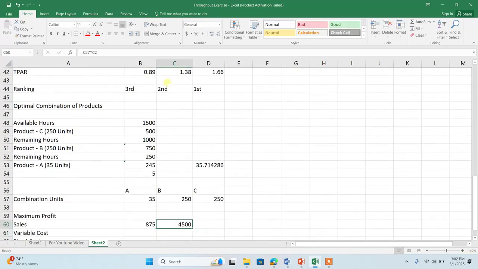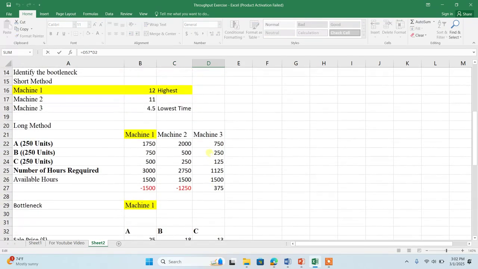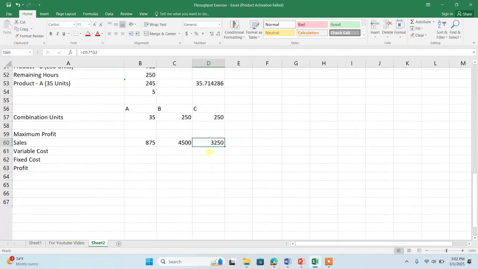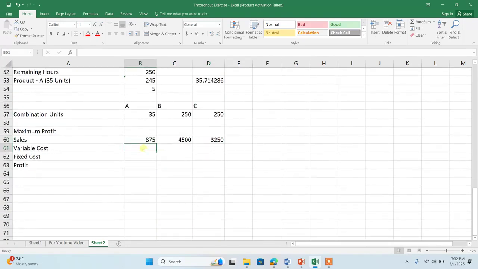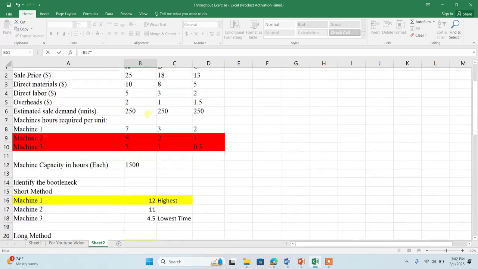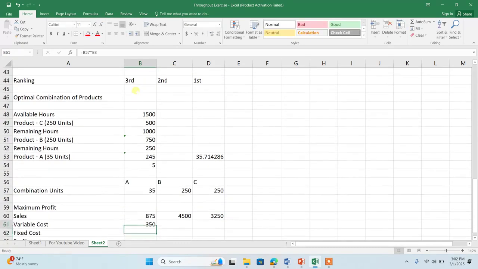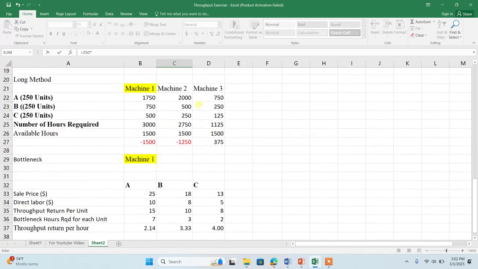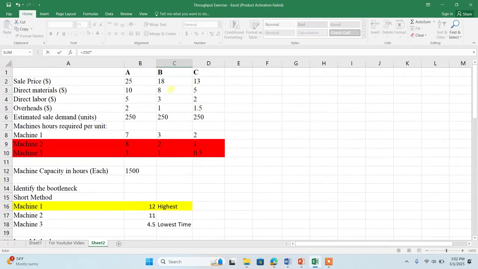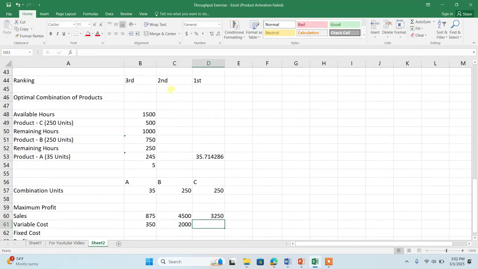And similarly here 250 multiplied by 18, which is the sale price of the product C. Let's calculate the variable cost. If I produce the 35 units, one unit variable cost is 10. If I produce the 250 units, one unit variable cost is 8. And similarly do the same for the product C.